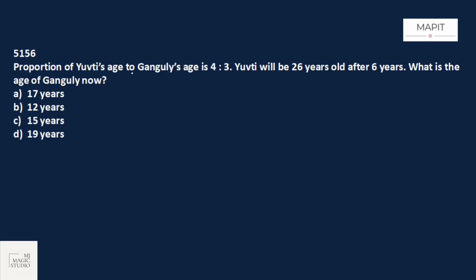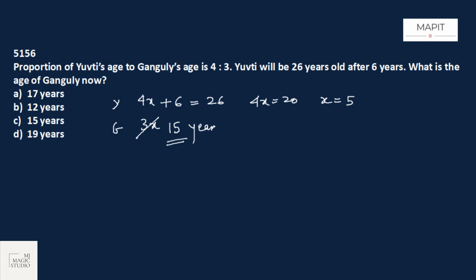The proportion of Yufti's age to Ganguly's age is 4:3. So let it be 4x and 3x. Yufti and Ganguly. Yufti will be 26 years old after 6 years. Means 4x plus 6 is 26. 4x is equal to 20. x is 5. That means the age of Ganguly now is 15. What is the age of Ganguly now? That is 15 years. Option C is the pick.